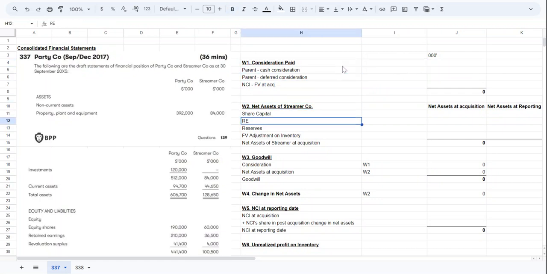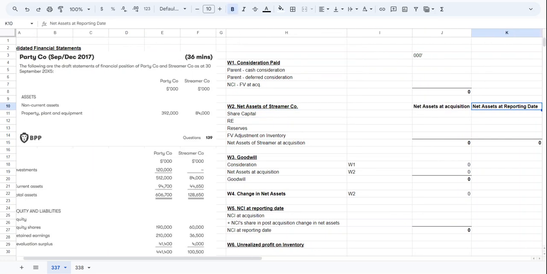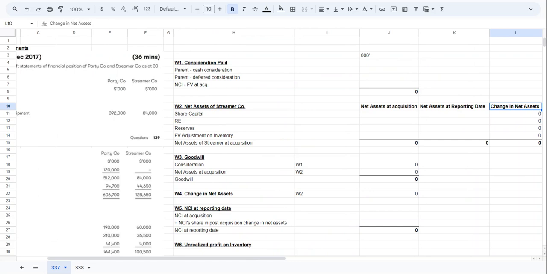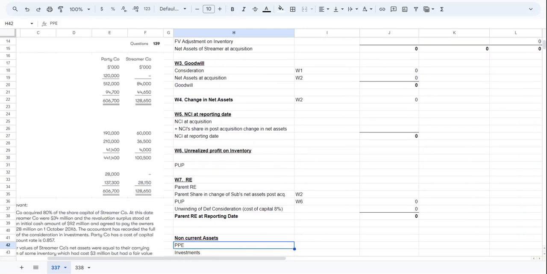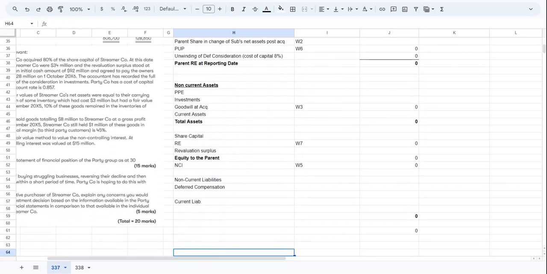So this is one of the consolidation questions. In the consolidation questions we see how much is the consideration paid, what was the net assets at the time of acquisition, then how much it is at the reporting date, how much is the difference. We calculate the goodwill, we see how much is the change in net assets, then we calculate NCI at reporting date, if there is any unrealized profit on inventory, retained earning, parent's retained earning at reporting date. Then we have the statement of financial position ready here.